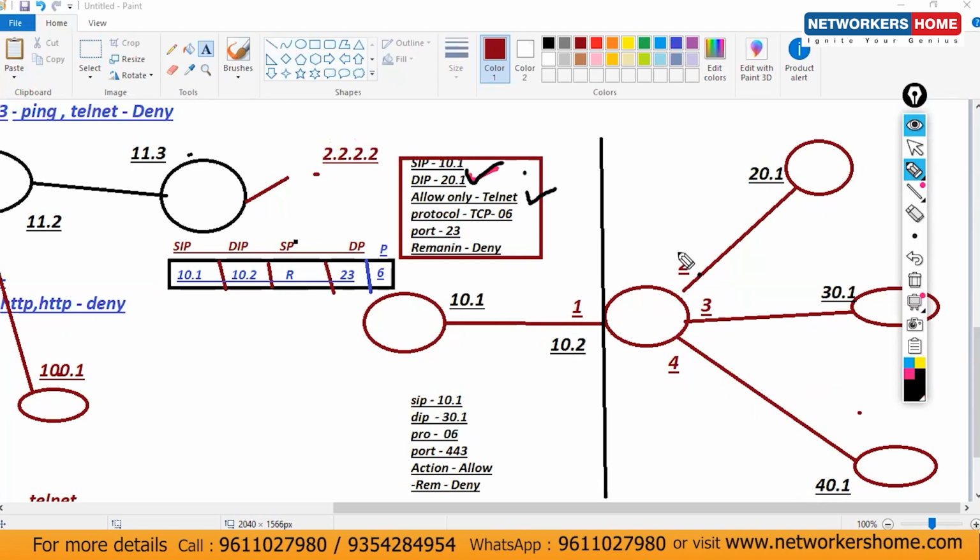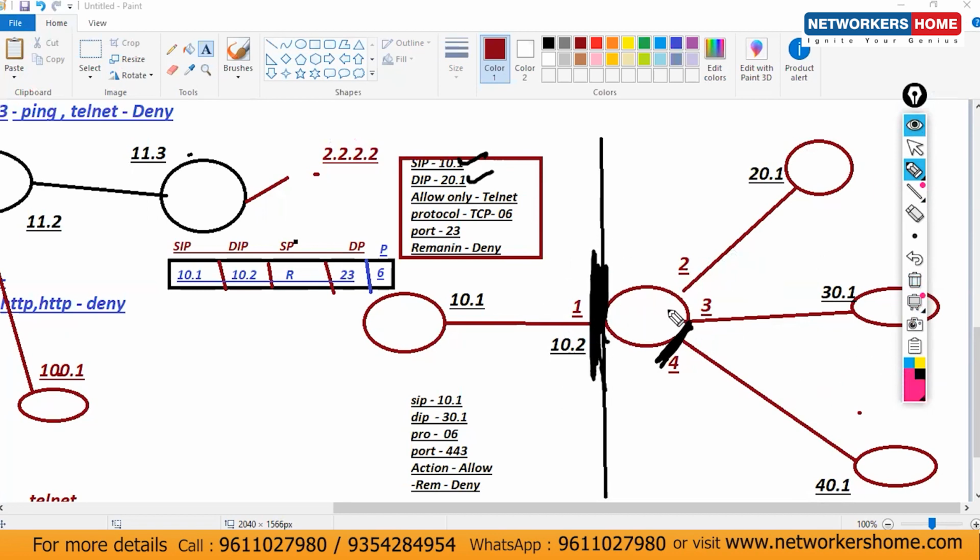So how many options do we have? 4 interfaces. On which interface do we have to implement it on this router? 1, 2, 3, or 4. Let's consider you are using it on this one here. You have mentioned that if the source IP is 10.1 and the destination IP is 20.1. On every interface, guys, we always have 2 policies.